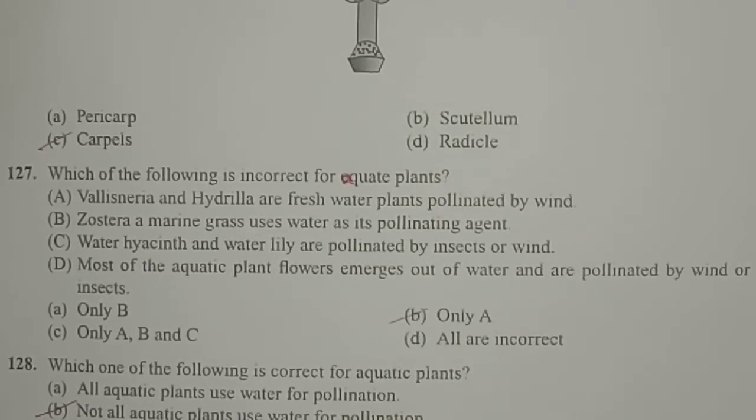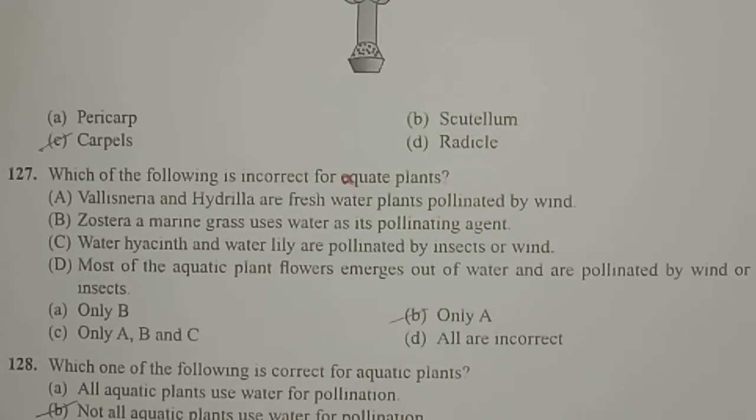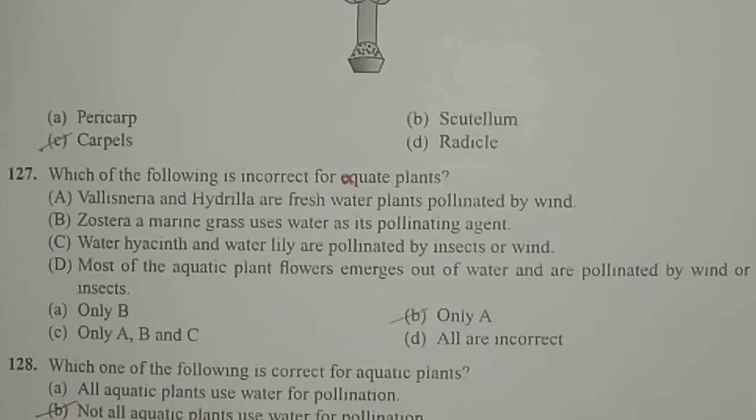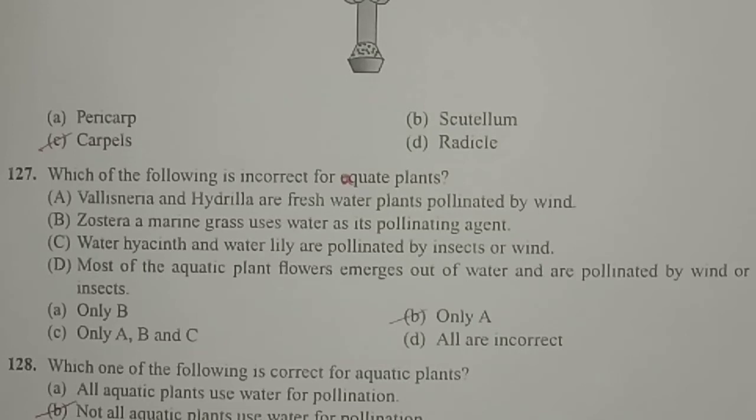Zostera, it is a marine grass, uses water as its pollinating agent, correct. Even water hyacinth and water lily are pollinated by insects or wind. Even though water hyacinth and water lily are aquatic plants, they do not use water as a pollinating agent. Instead, they use insects or wind as a pollinating agent.